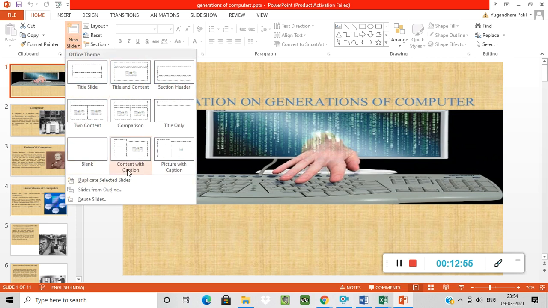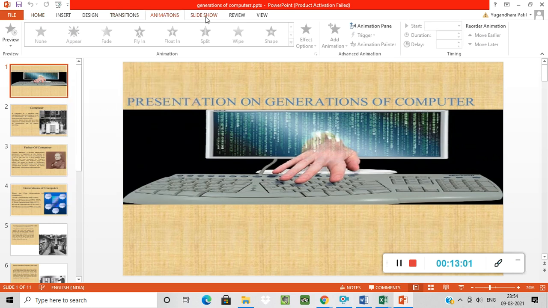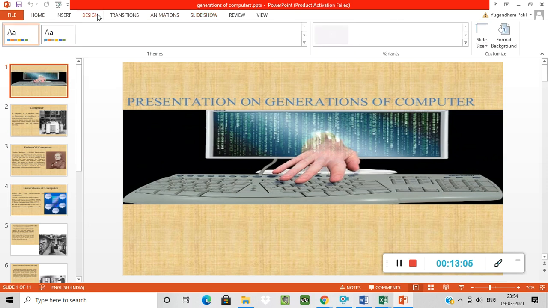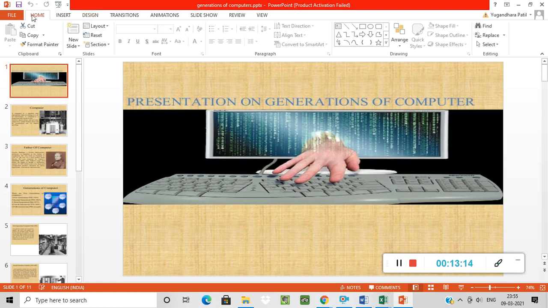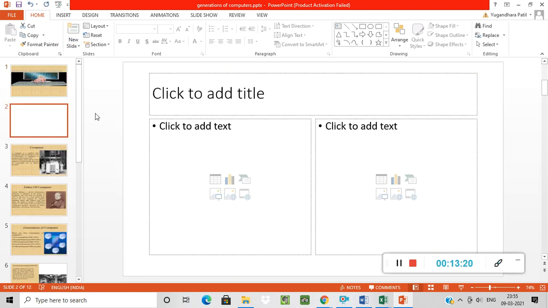Okay, after selecting, you can give the animation to your slides. You can see the slideshow is also available. You can select the design, which design you want for your slide. Okay, just I am showing you, click on home tab and just click on one slide. See, my slide is inserted.